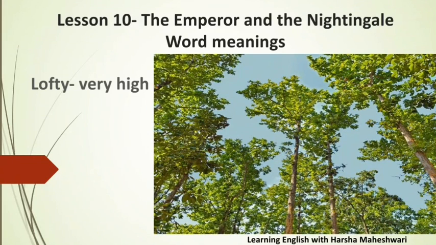Hello students, let's see a few pictures and meanings explained through the pictures from chapter number 10, The Emperor and the Nightingale. So students, turn to page number 124, first para. So our first word is lofty. So lofty means very high.